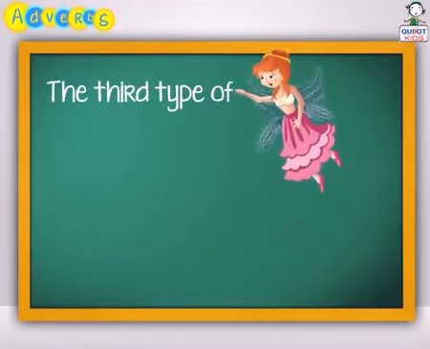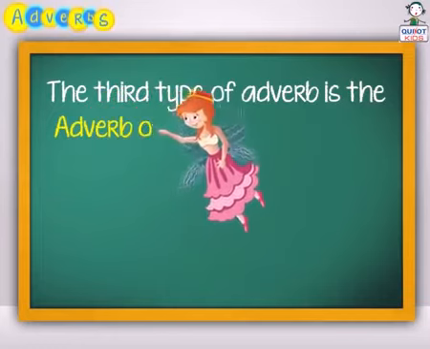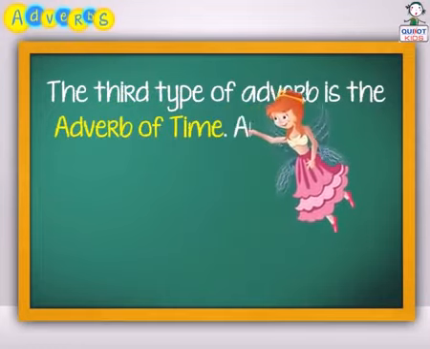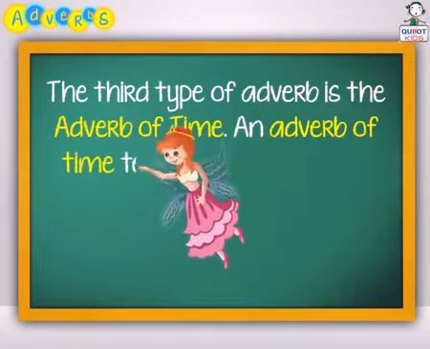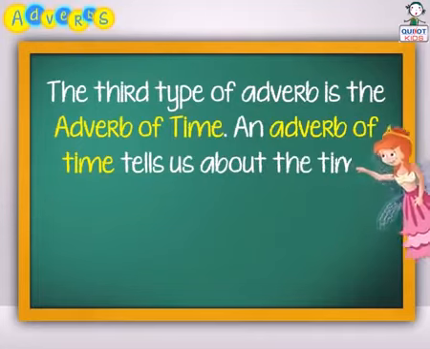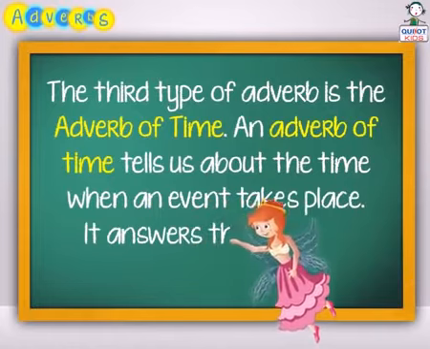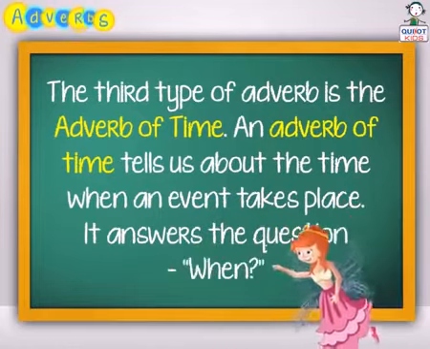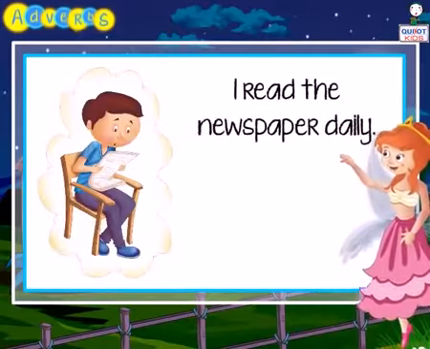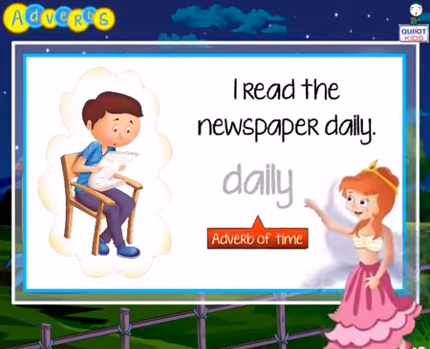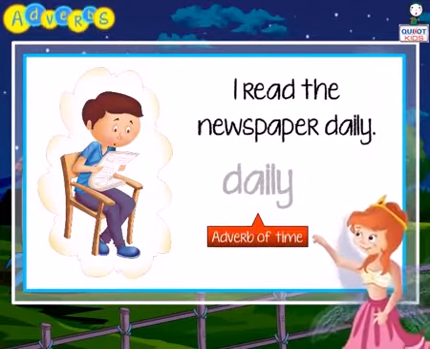The third type of adverb is the adverb of time. An adverb of time tells us about the time when an event takes place. It answers the question when. I read the newspaper daily. Daily is adverb of time.